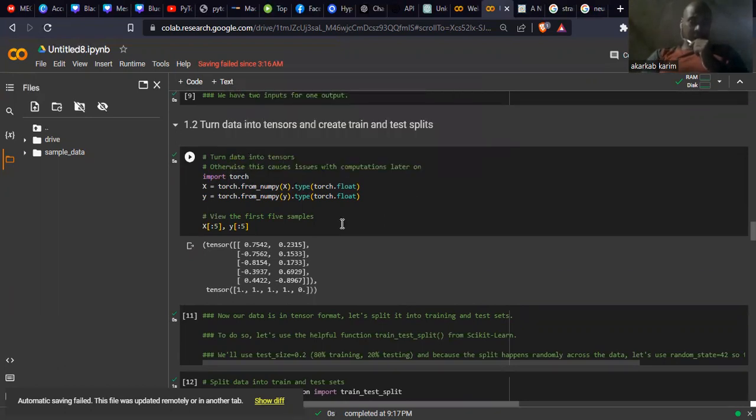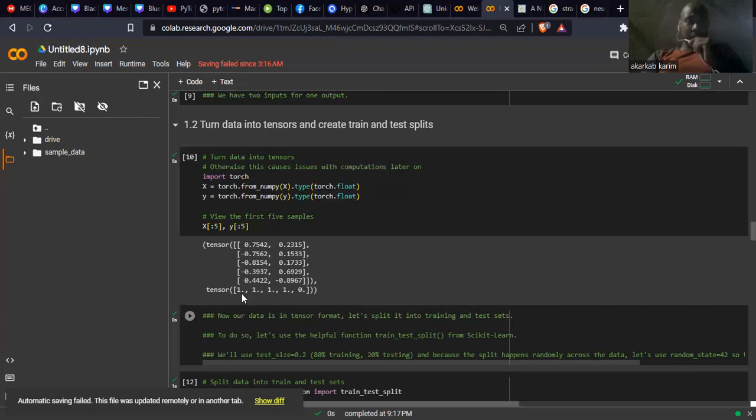Torch here is our framework, and we have X equal to torch.from_numpy, and I take these vectors and make them type torch.float. Same thing for y: torch.from_numpy, because it's coming from NumPy. It's numbers, and we want to make it a float.